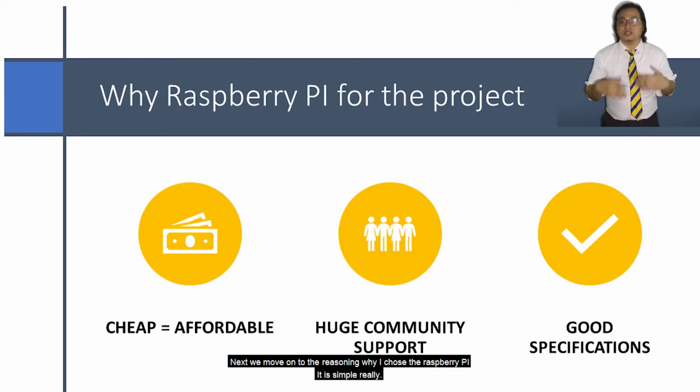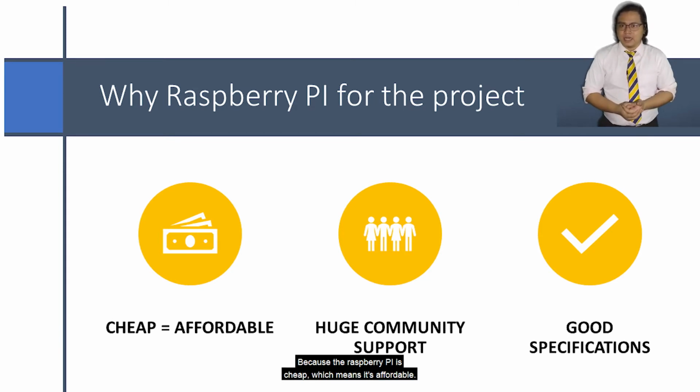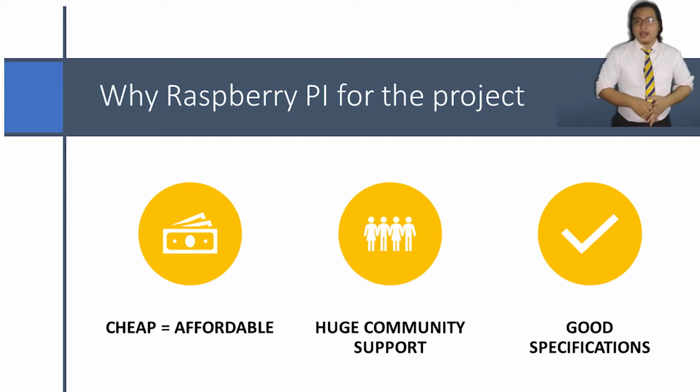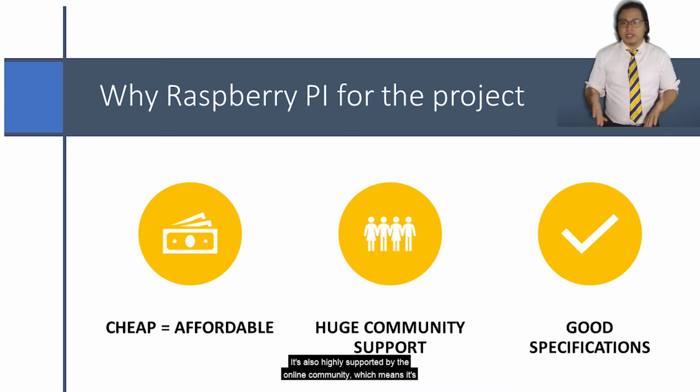Next, we move on to the reasoning why I chose the Raspberry Pi. It's simple really. Because the Raspberry Pi is cheap, which means it's affordable. It's also highly supported by the online community, which means it's easy to get information to troubleshoot the device when an issue occurs.